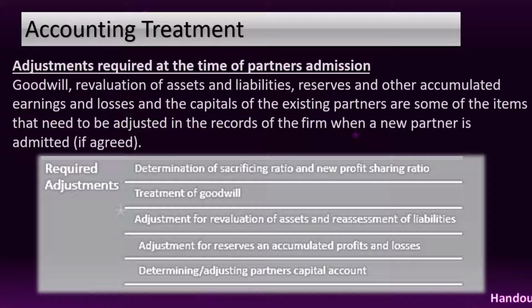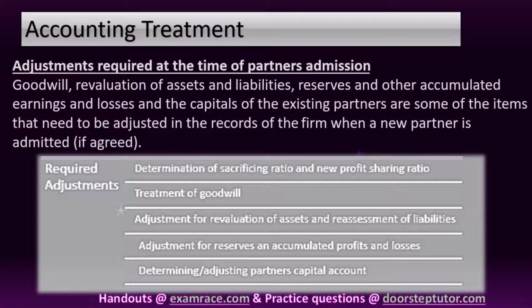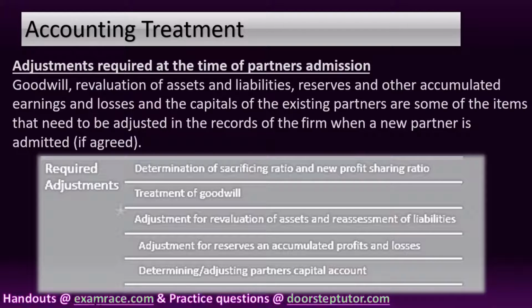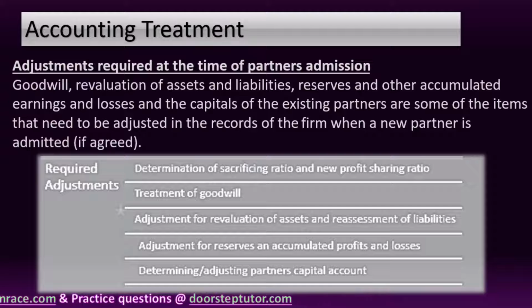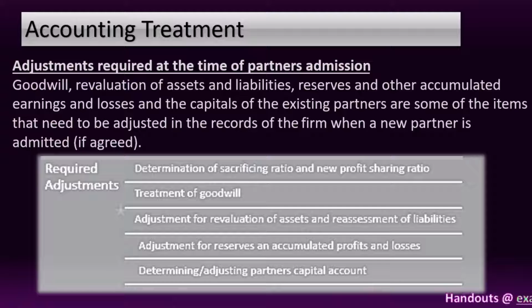Now moving on to the next, which is adjustment for reserves and accumulated profits or losses. If at the time of admission of a partner any reserve or accumulated profits or losses exist in the books of the firm, these should be transferred to the old partners' capital or current accounts in their old profit sharing ratio. Last one is determining or adjusting partners' capital.